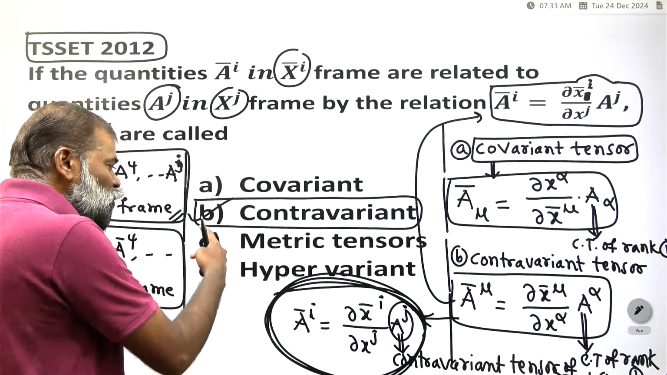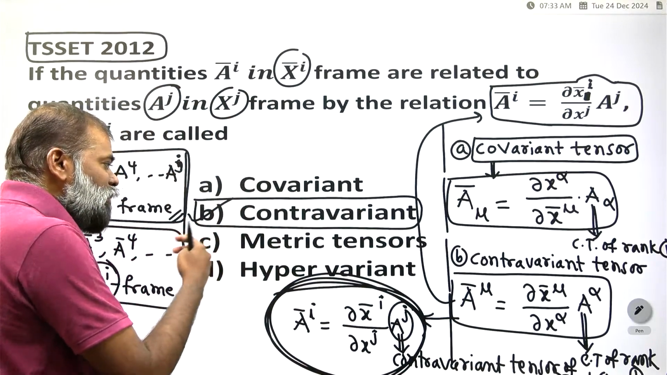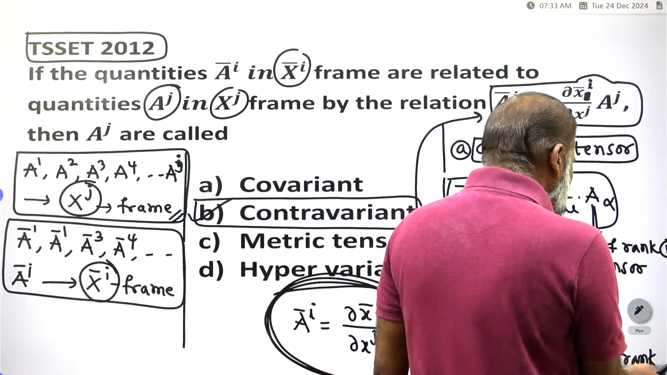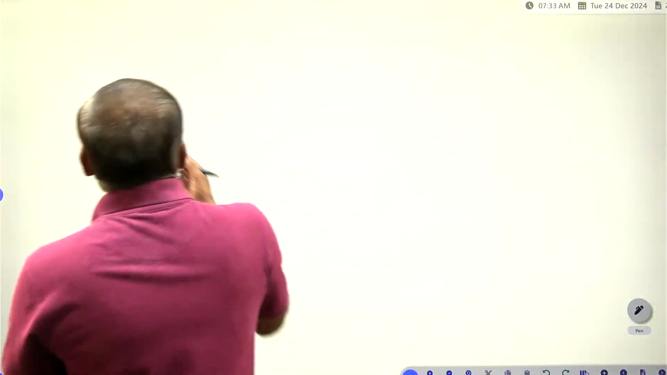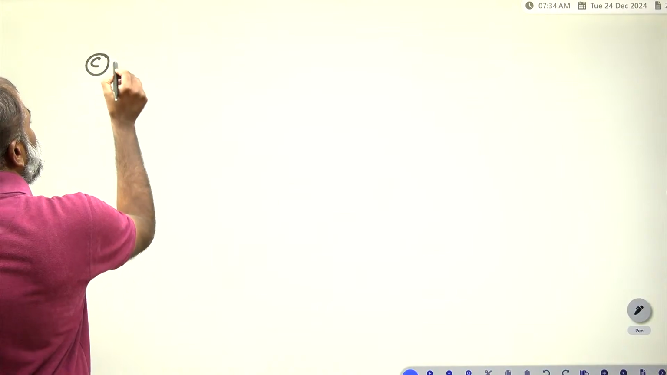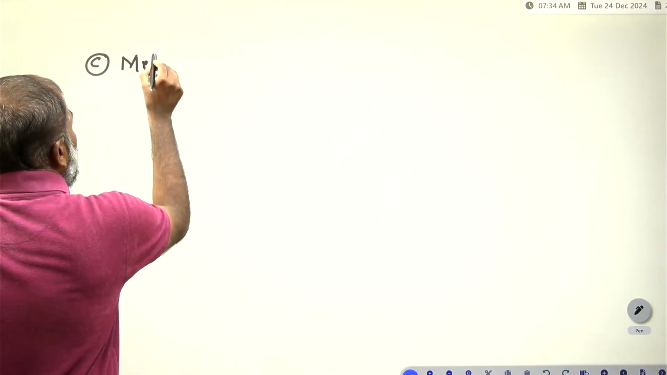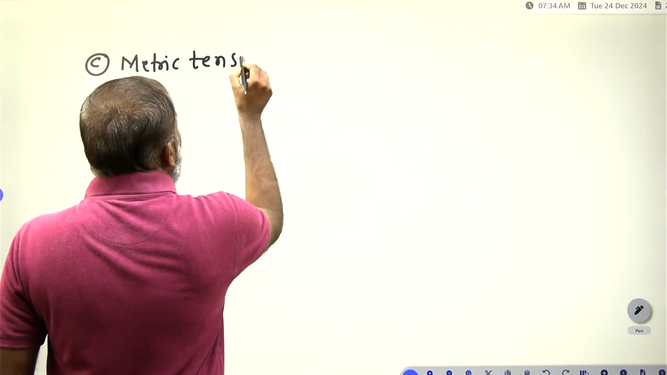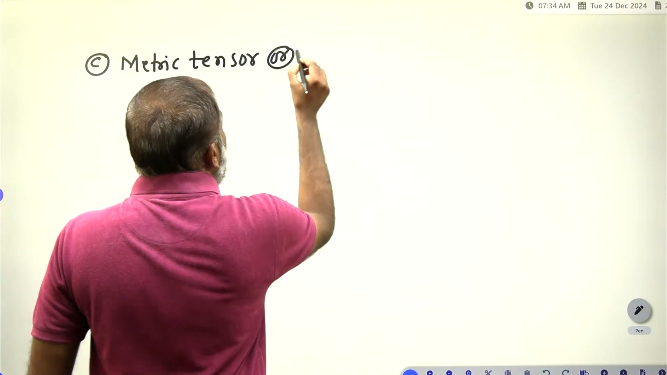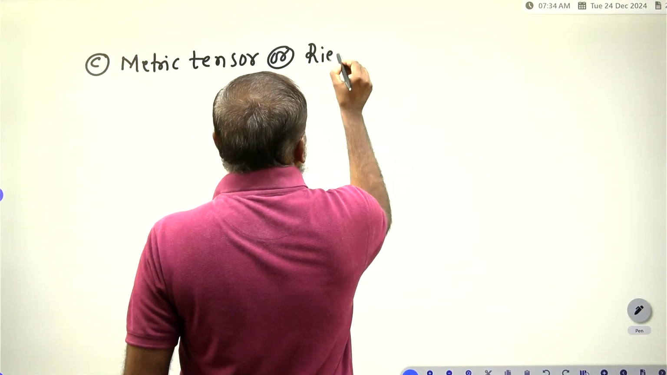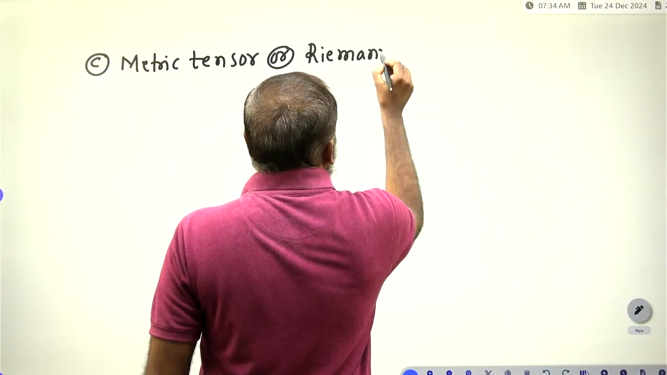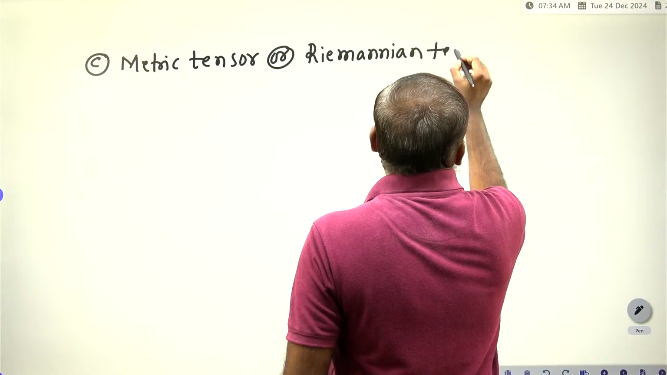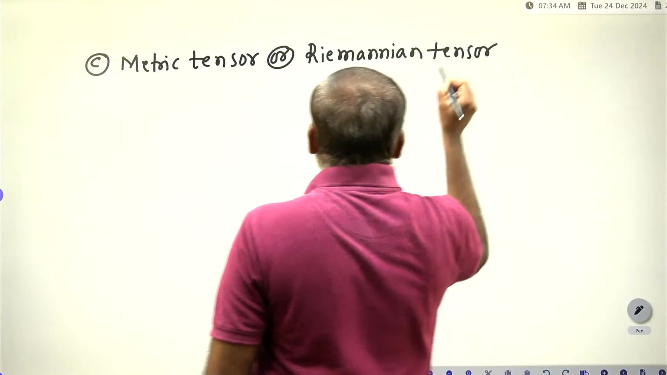So some more tensors are there. One is the metric tensor, another one is the hypertensor. Those things also we have to discuss. Now option C, once you have to see the metric tensor. This metric tensor we also call a Riemann tensor, in Riemann space. We also call it a Riemannian tensor. Which tensor is it? Riemannian tensor. What is the Riemannian tensor?